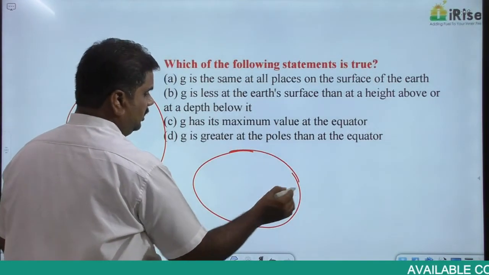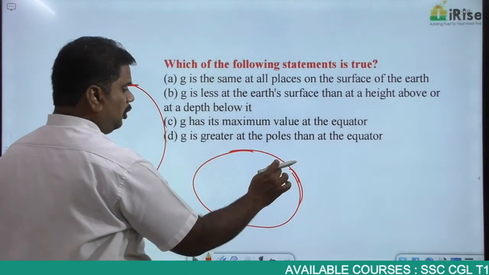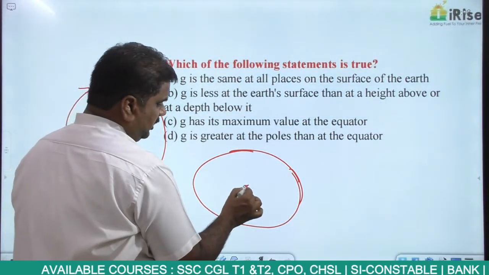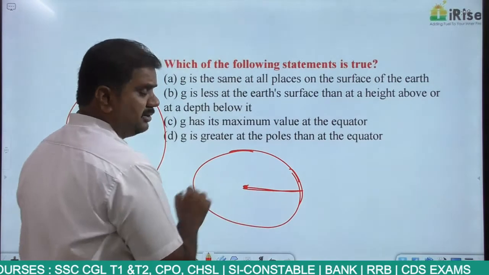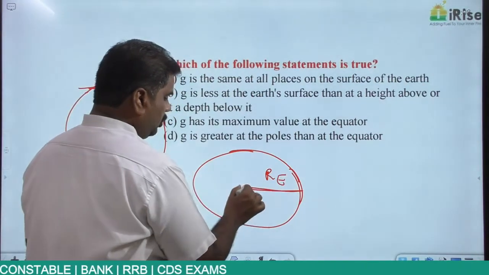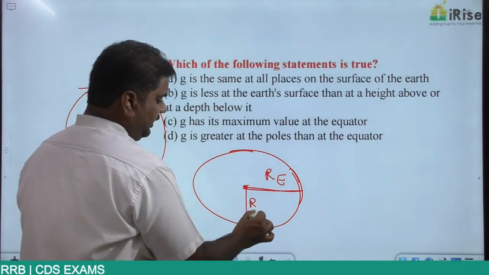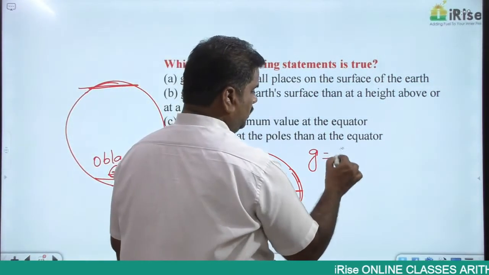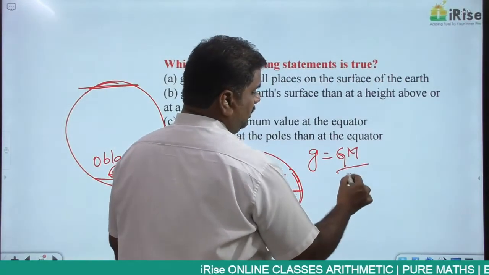This is the shape of the Earth as per the geoid shape or as the oblate shape. As a result, the distance from this particular point to this particular point is what you call the radius. The radius along the equator is more when compared to the radius along the poles. Now you have one equation, g = GM/r².